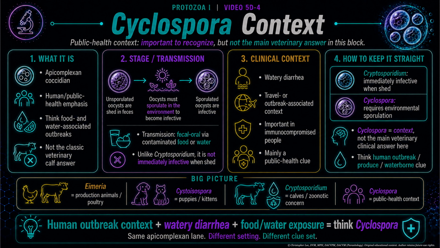Cyclospora is mainly a parasite of humans, but veterinarians are often asked about it. Think public health, watery diarrhea, travel-associated or outbreak-associated disease, and contaminated food or water. Cyclospora oocysts are shed unsporulated and need time in the environment to sporulate to become infective. That separates it from Cryptosporidium, where oocysts are immediately infective when shed.